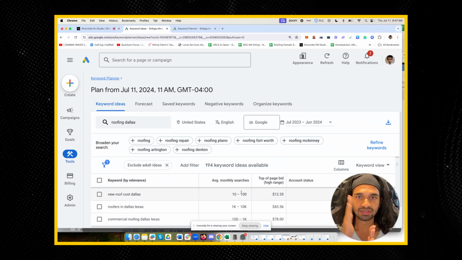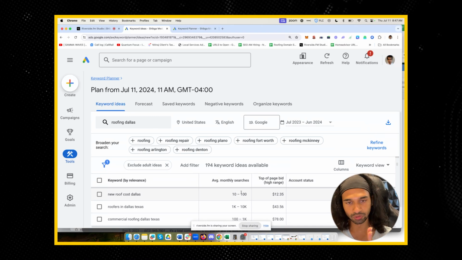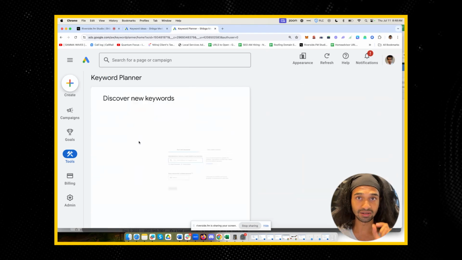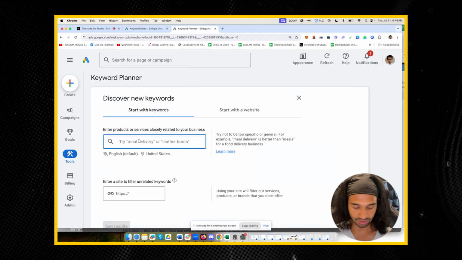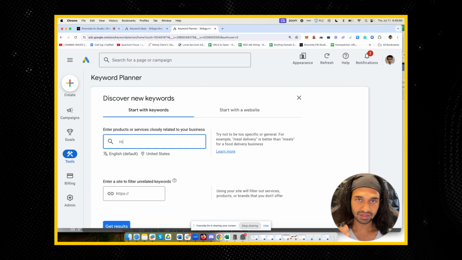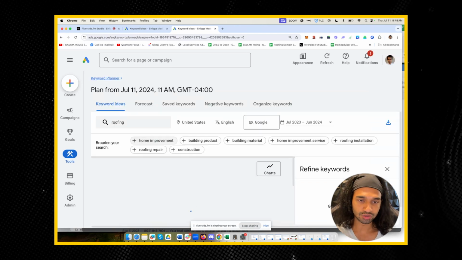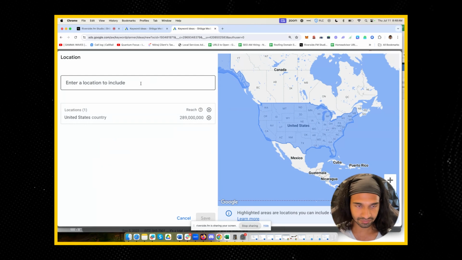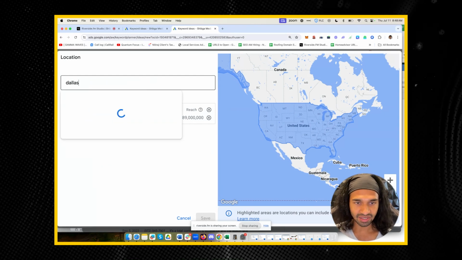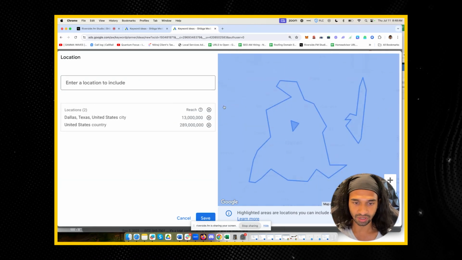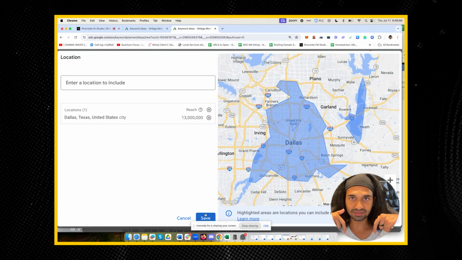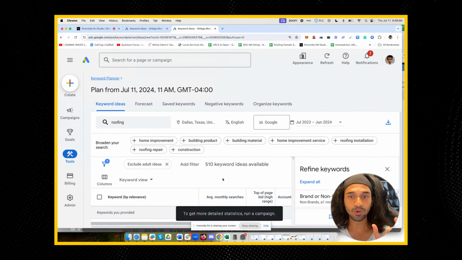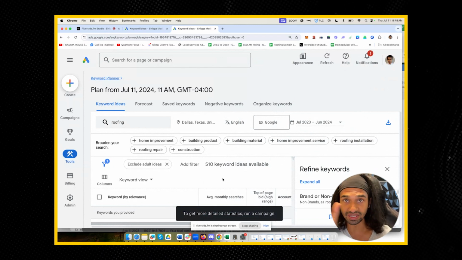That's first. Second thing, once you have all those keywords, is we're going to do the same thing in Keyword Planner, but instead this time of putting roofing and then Dallas, we're going to just put roofing, search it, and then tell Google to just show me the people who are searching roofing and are located in Dallas. Although that can sound like the same thing, it's a completely different thing when it comes to Google. It's people in Dallas that are searching roofing in general. What do they type in? Versus people who are typing in things related to roofing and roofing Dallas.